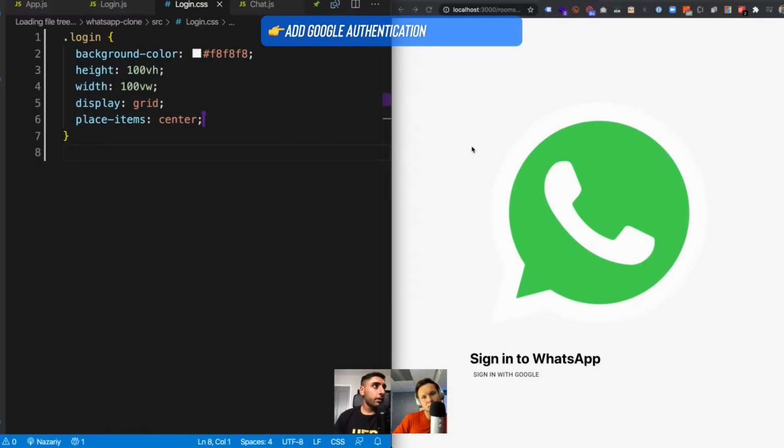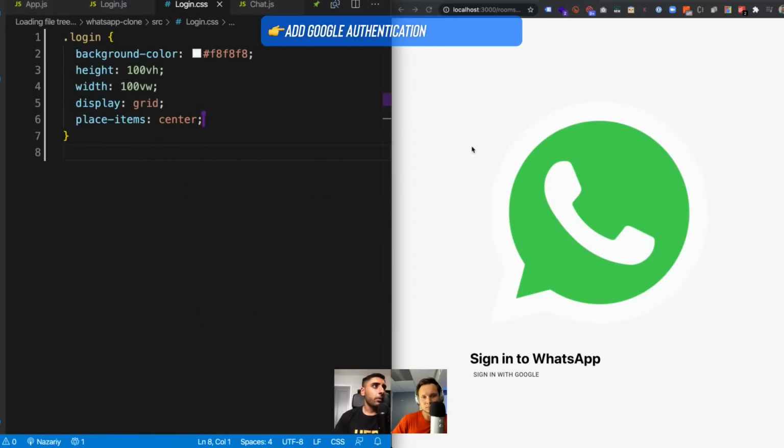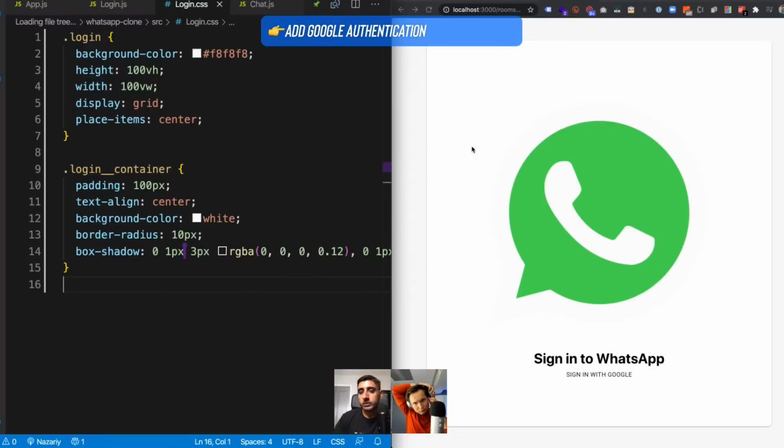Nice. And then I'm going to say for the inner container. So here what I did is I actually containerized. I had an inner container here as well. I went and styled that, and I basically added the following. This basically gives it a floating card look. So we give it a padding of 100 pixels, text align center, background color white, border radius 10 pixels, and this box shadow right here is just adding a nice 3D effect, right? So if we go ahead and add that, you see it adds a little floating box.